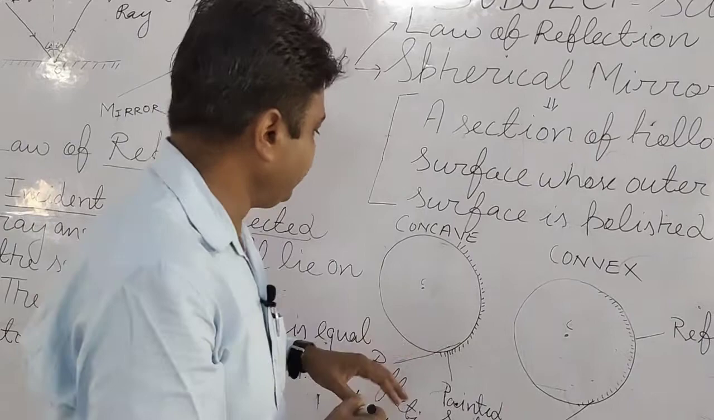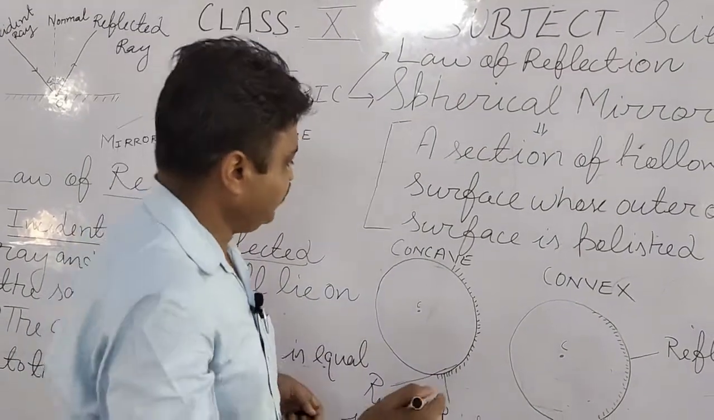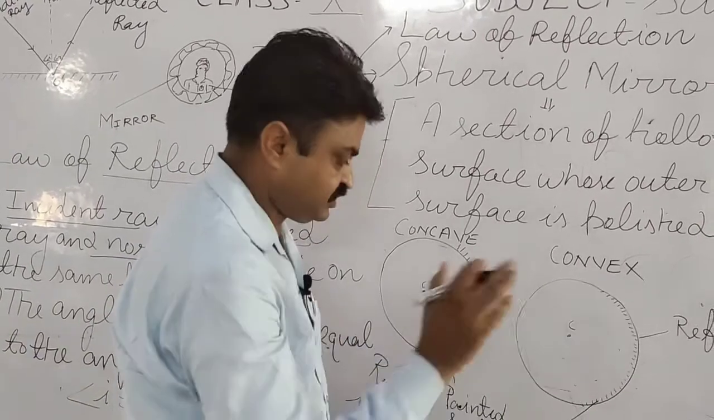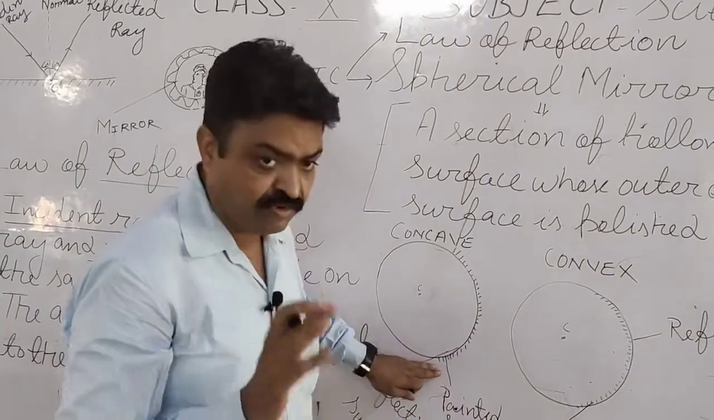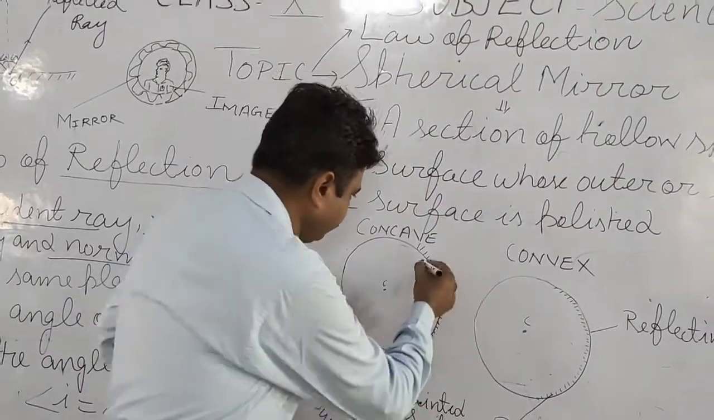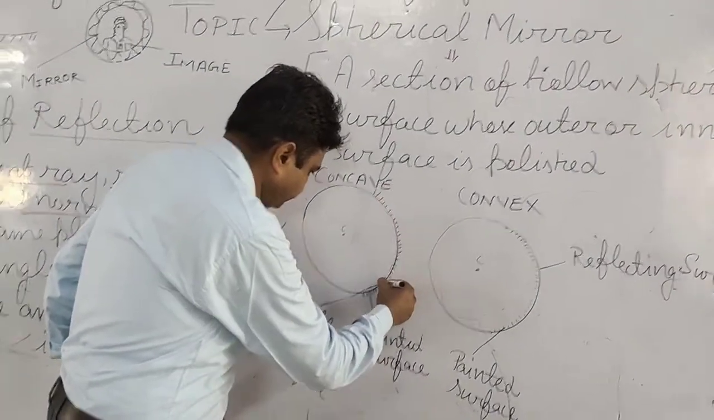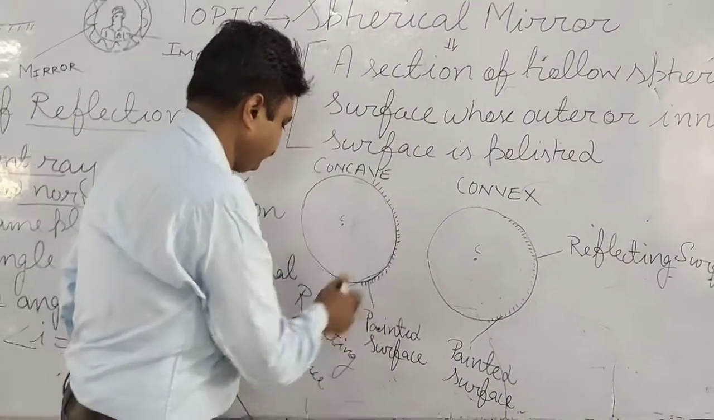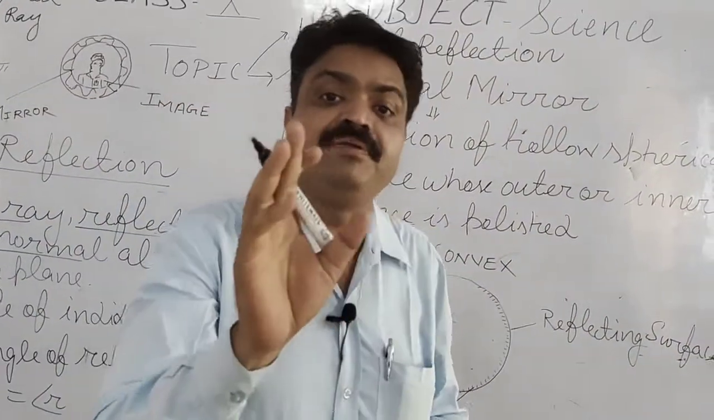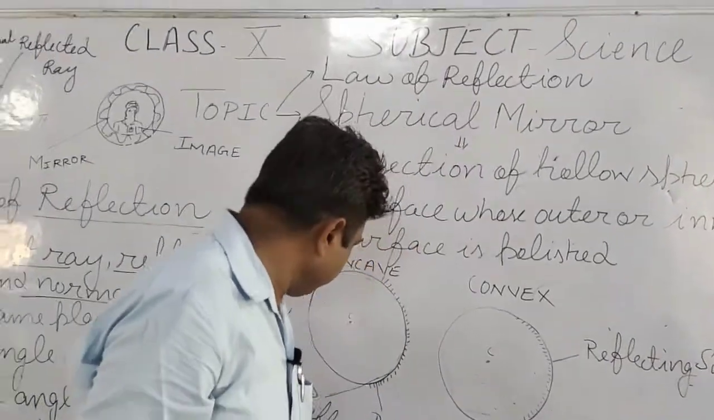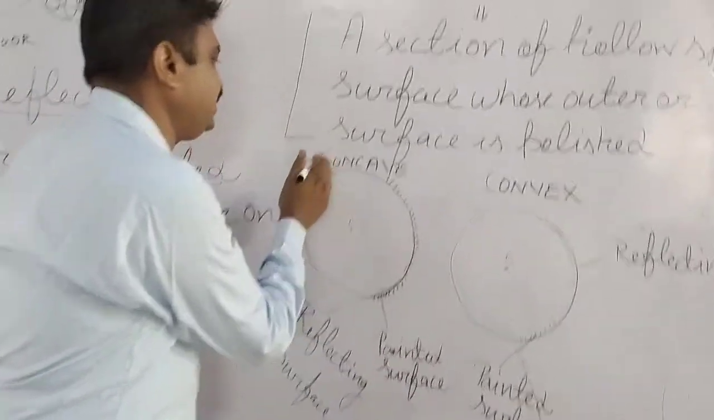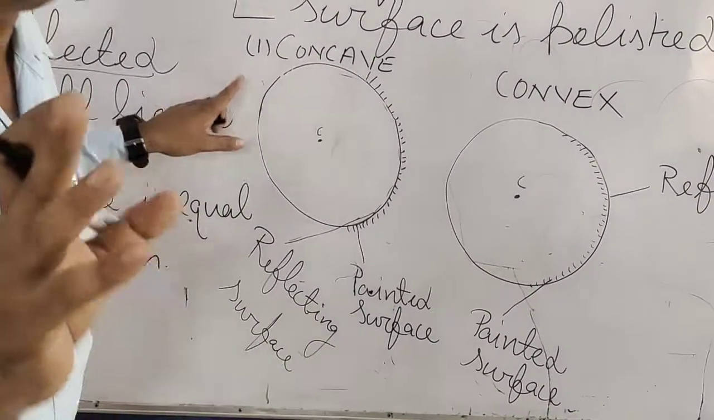Now we come to this, like this is a hollow glass. This part is polished from the outer side, or it is painted on the outer side. And now this inner surface works as a reflecting surface, meaning the light will be reflected from here. So this is known as the reflecting surface, and this mirror is known as a concave mirror, student, concave mirror.